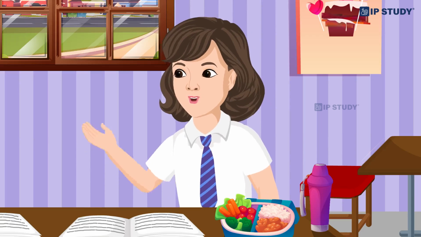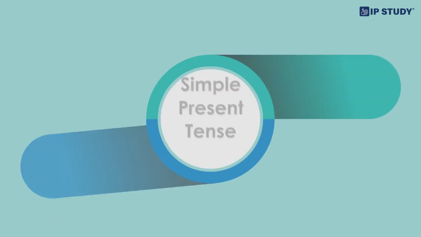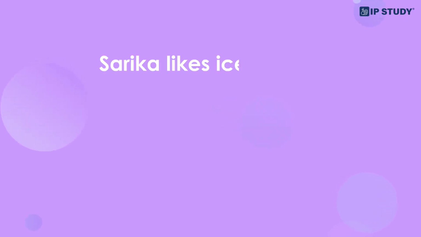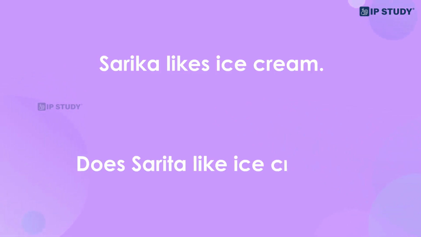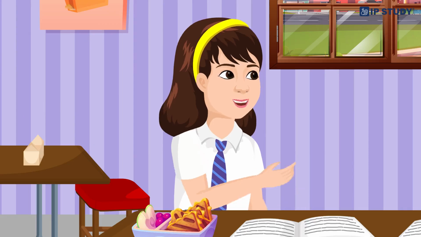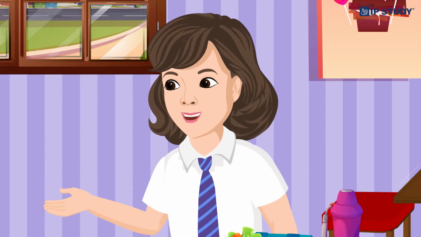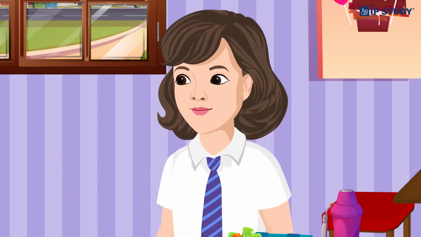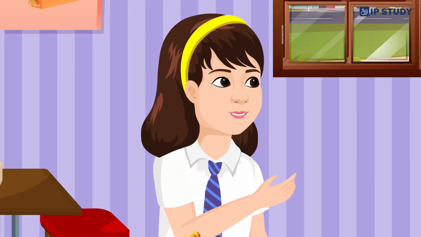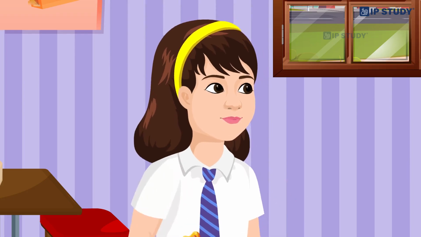What about simple present tense? In the simple present tense, we use do or does before the subject. Like Sarika likes ice cream. This is the statement. Does Sarika like ice cream? Got it. How about the simple past tense? For simple past tense, we use did before the subject and the base form of the verb.